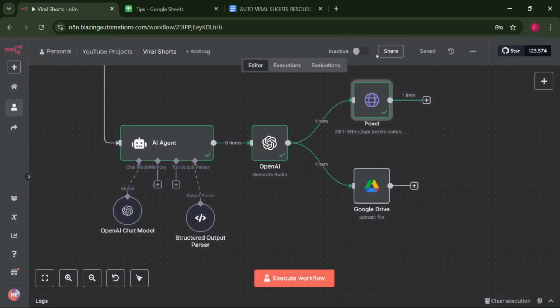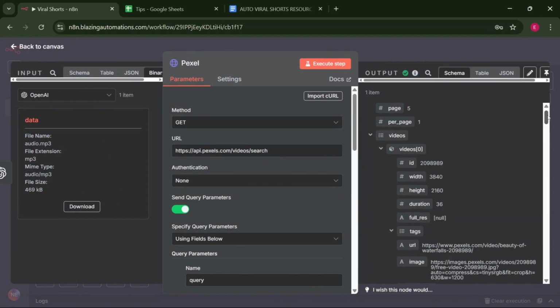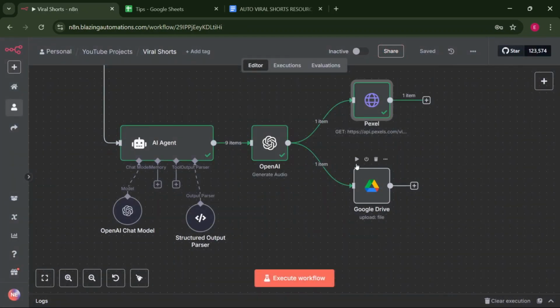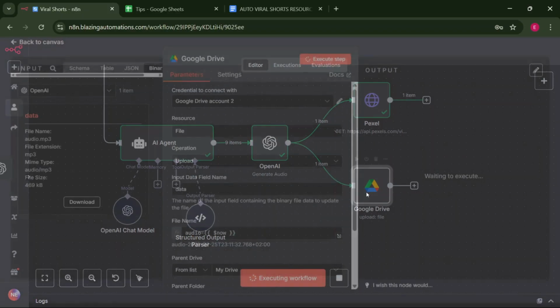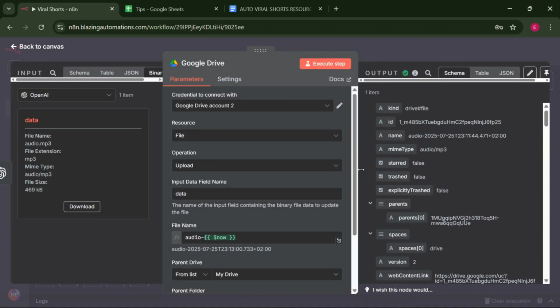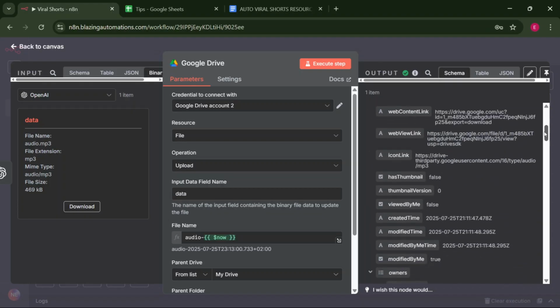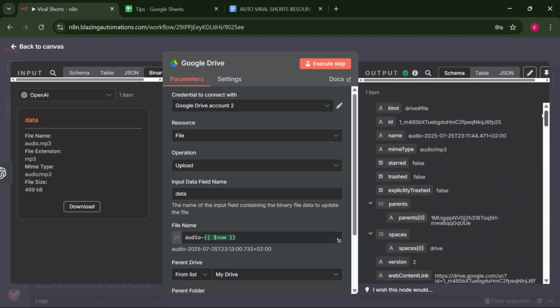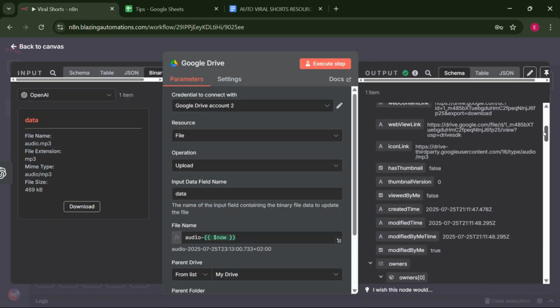So we also try to run Pexels, and let's see if Pexels has successfully grabbed a video. So let's see. Yes, it has done it. Before we do anything, also let's just test the Google Drive upload file node to see if it's going to upload this file inside our Google Drive. So let's click execute step here. So Google Drive has also finished uploading the file, and it has uploaded the file successfully. And as you can see here, it has given the ID of the file and a number of things.